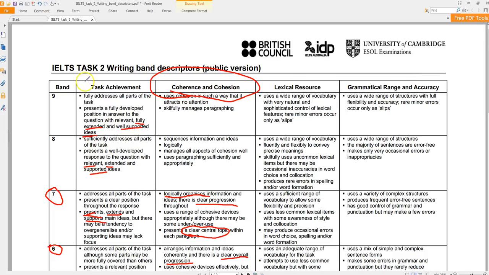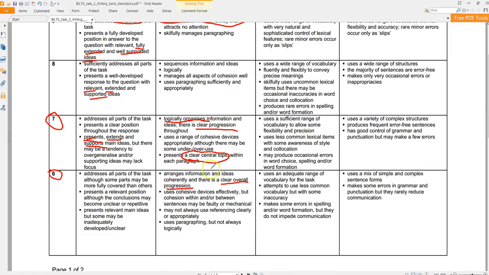Now, every essay says, write 250 words and give reasons and examples based on your own experience and knowledge, etc. Right? So, if you've got more than one idea, you cannot sufficiently develop it in terms of this logic, the coherence. This leads to this, leads to this, leads to that.